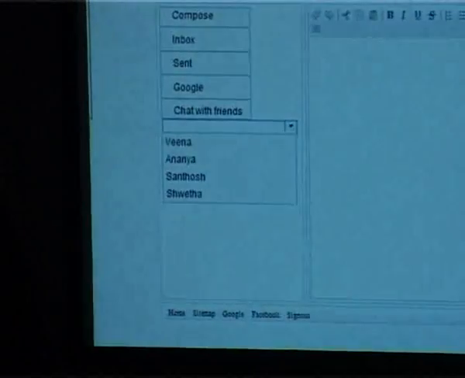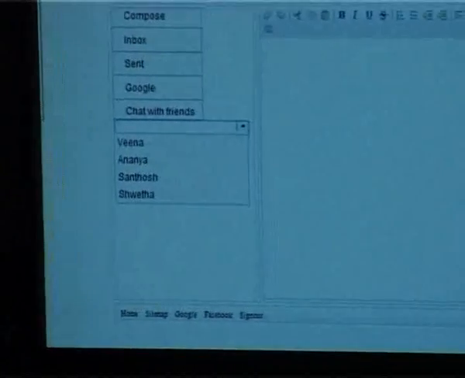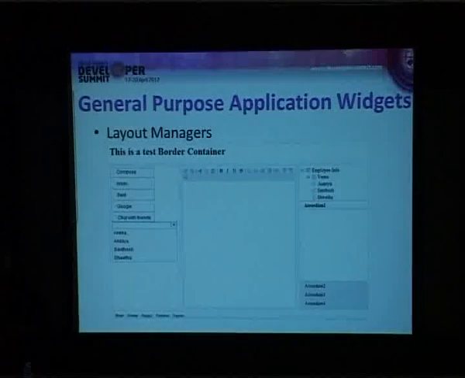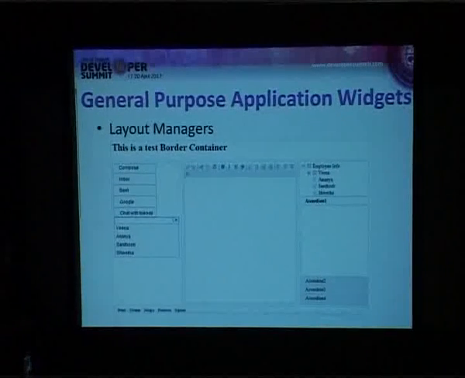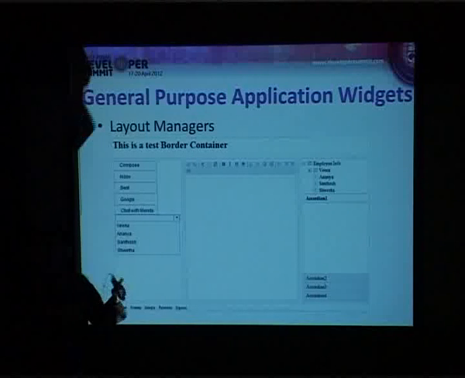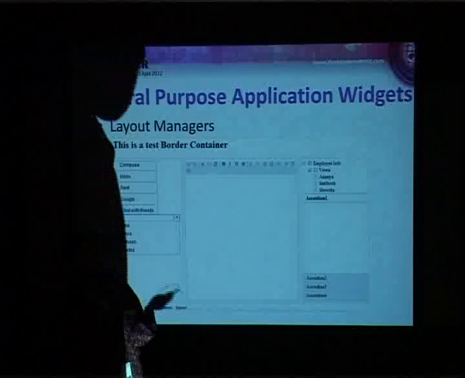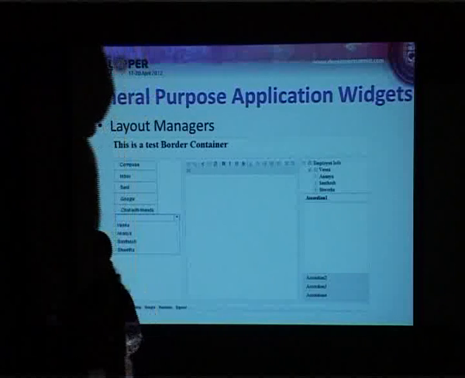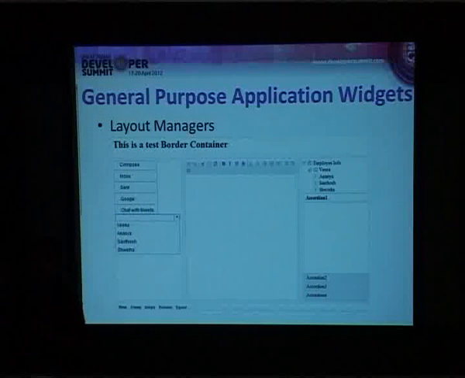Okay, so let us move on to some of the general purpose application widgets. Now, the first and foremost, again a very important one which we use, is layout, managing a layout. If you have been in web development for some time, you may know that earlier we were using divs altogether, and then you say div float right, float left, and it was a very difficult thing to create a layout for an application, especially if you have a header, a footer, a left hand menu or right hand menu.